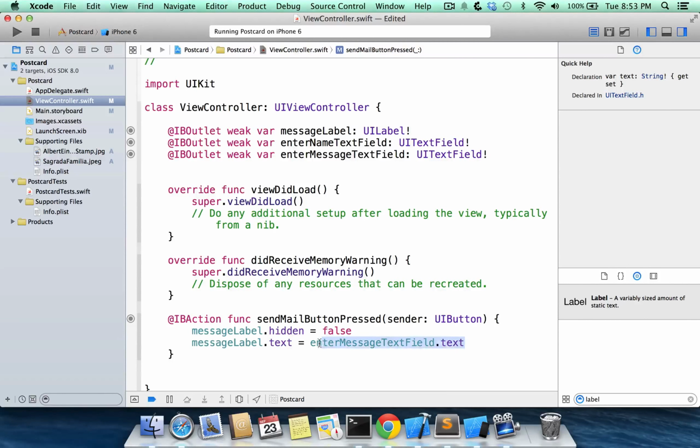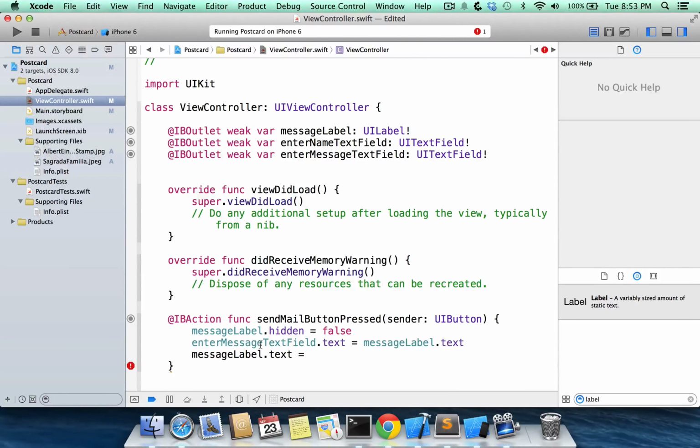Now, why couldn't we write enterMessageTextField.text is equal to messageLabel.text? Well, this is a valid line of code, but this is the opposite functionality that we're looking for. We're going to say update the text attribute of our enter message text field with whatever's in our message label. And this would basically just update our enter message text field to show "Label," because that's the default text we set up for our label here, instead of updating the label to reflect whatever's in the text field. So order really matters here.